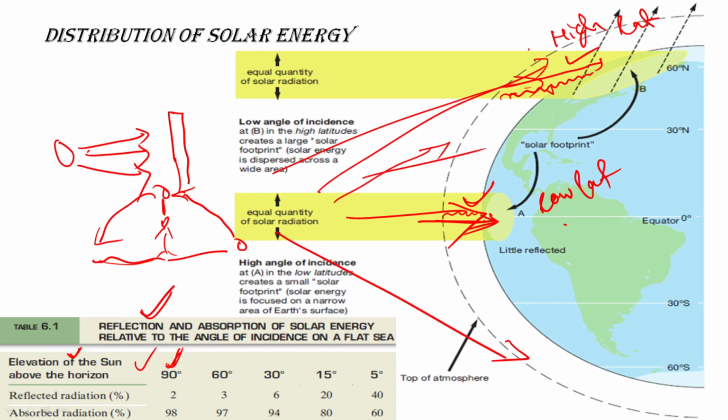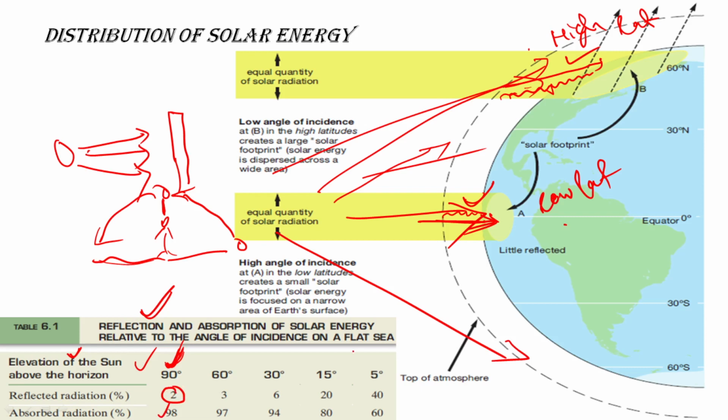So when the incidence angle is at 90 degree, you see the reflected radiation is minimum, around 2%, whereas the absorbed radiation is around 98%.